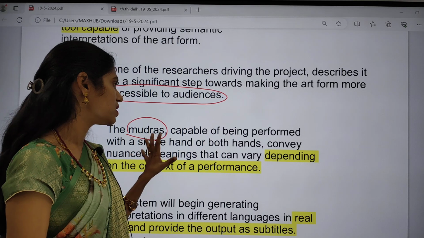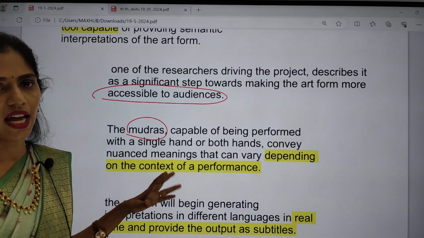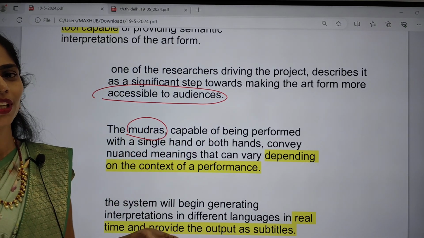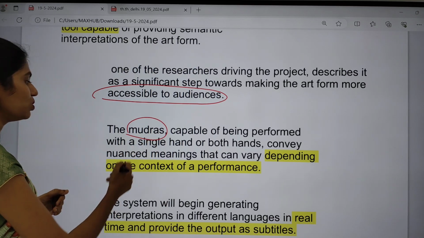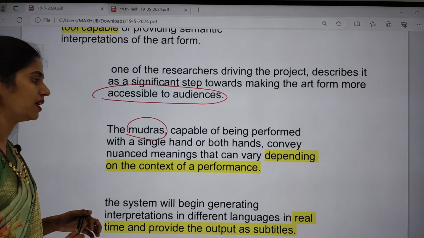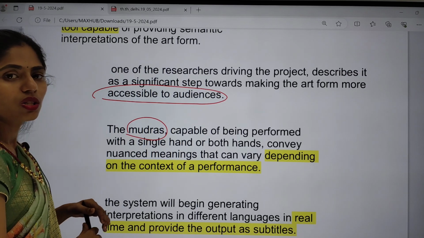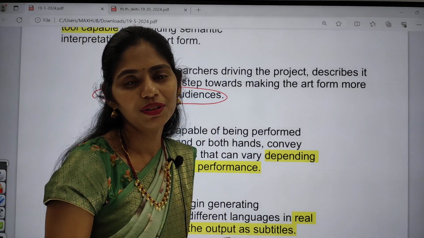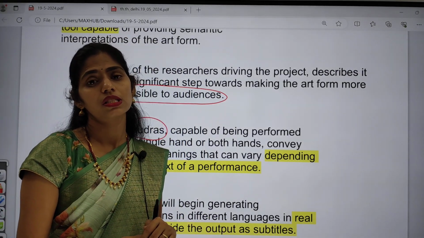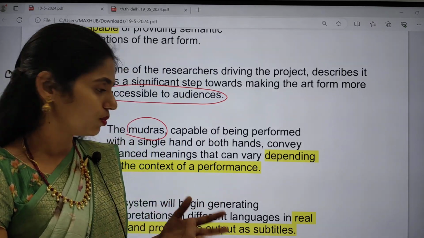So those mudras are performed with a single hand, or even using both hands they can make the symbols or mudras. These mudras convey meanings. But many visitors, many of the art lovers, might not know the meaning of those mudras, right?